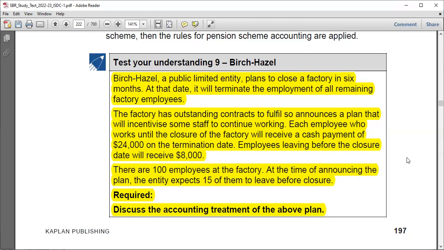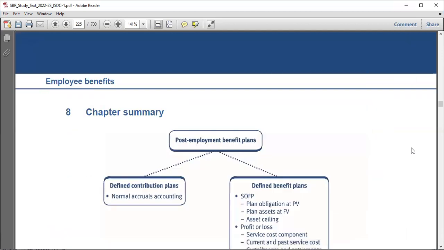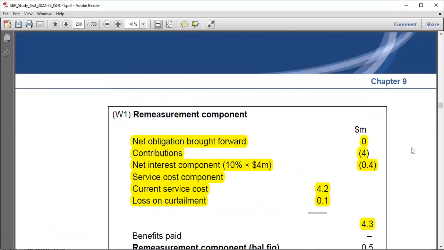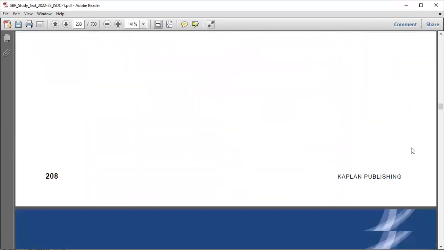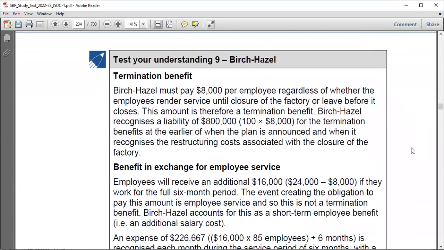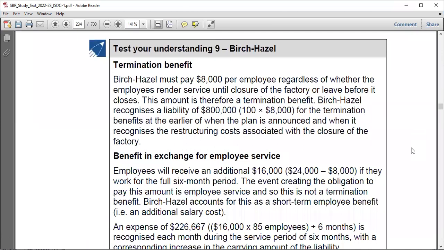So you can work out the amount that you have to pay, right? For the 15 before closure, you know the amount you have to settle, and for the 85 after closure, just go and apply that. It's nothing difficult. So it's number 9 here, termination benefits, right?